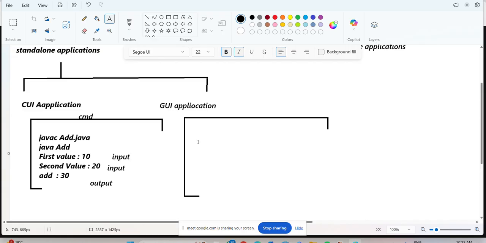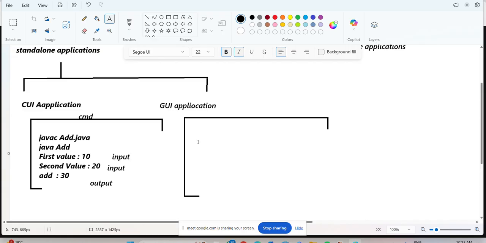GUI application. GUI is nothing but graphical user interface. CUI is nothing but character user interface, and we can say command user interface also, no problem. Both are the same only.